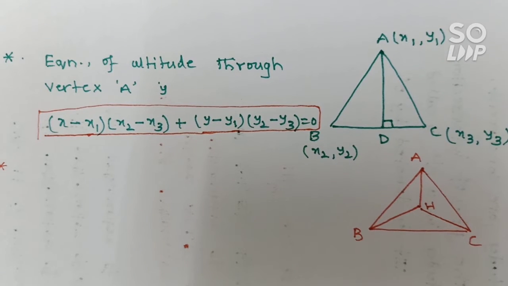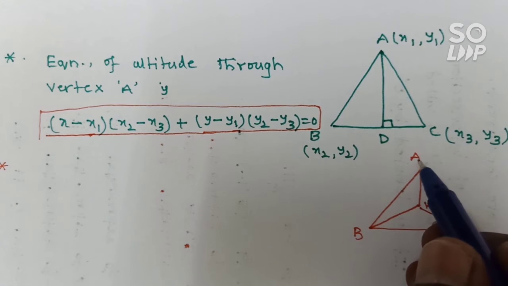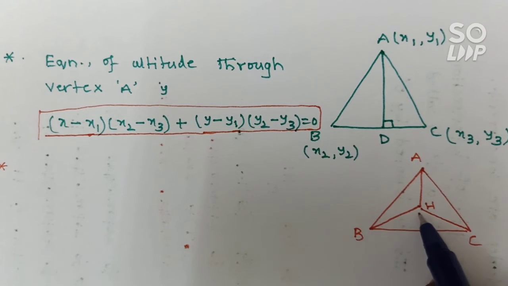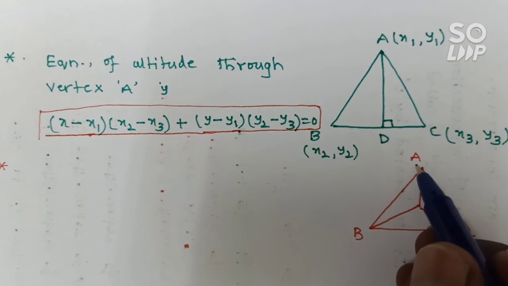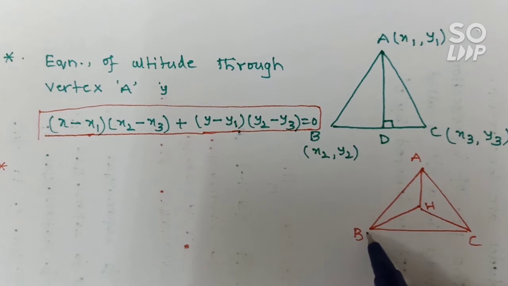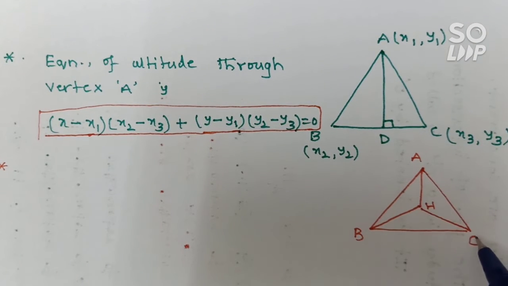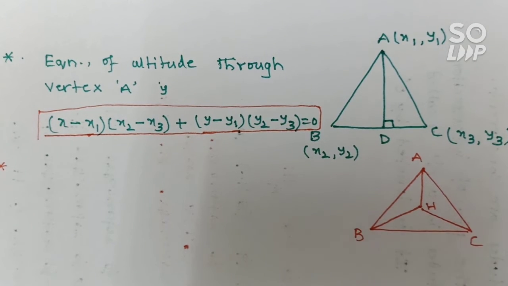Now vertex A will be the orthocenter of triangle BHC, B will be the orthocenter of triangle AHC, and C will be the orthocenter of triangle AHB.